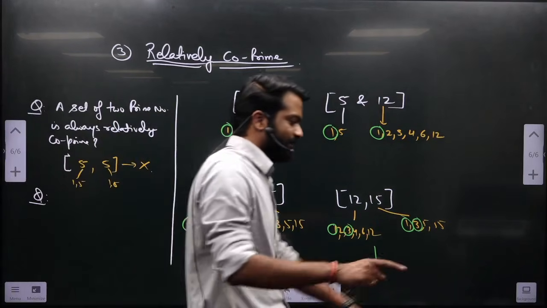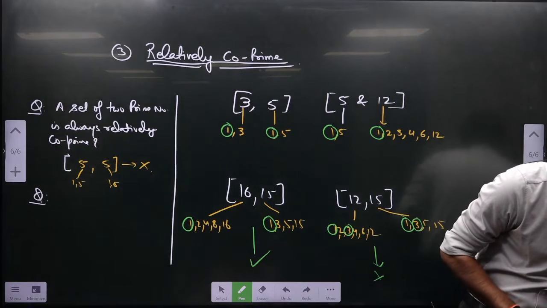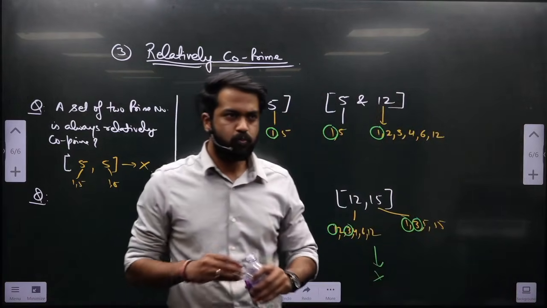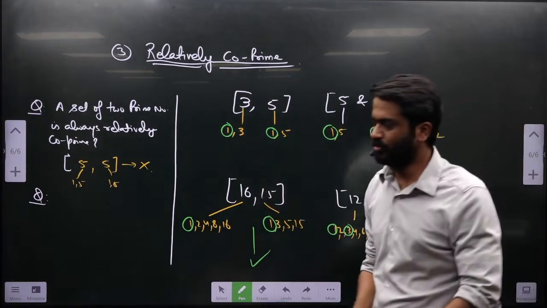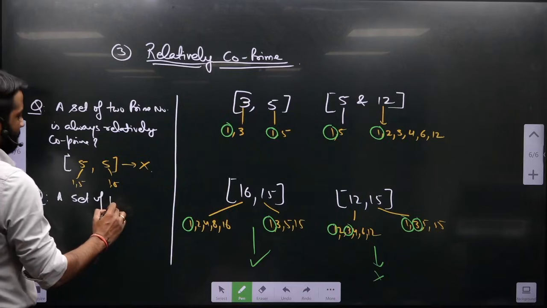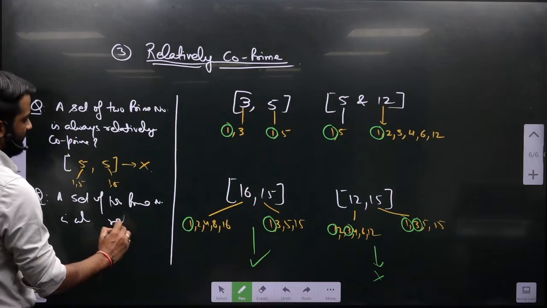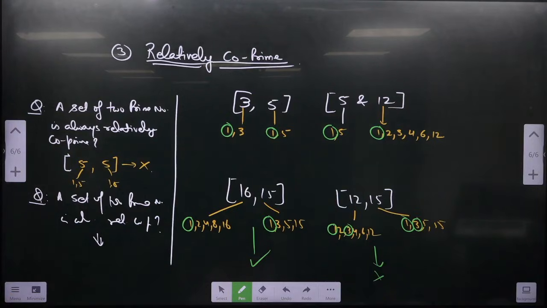A set of two distinct prime numbers is always relatively co-prime. Answer will be, think before speaking, yes or no?